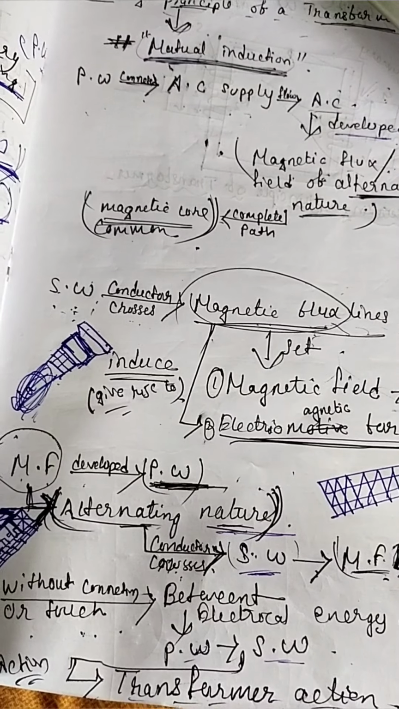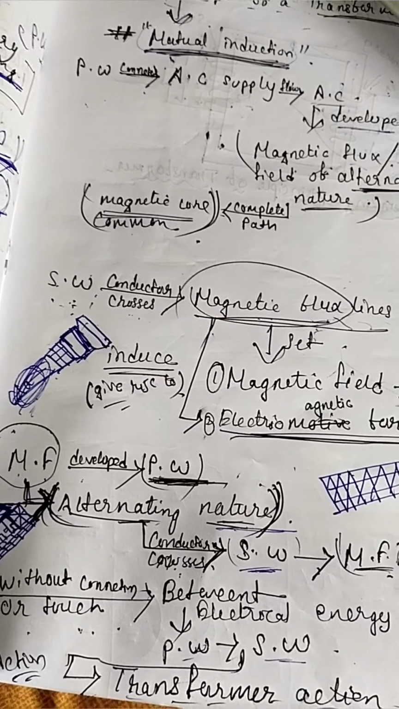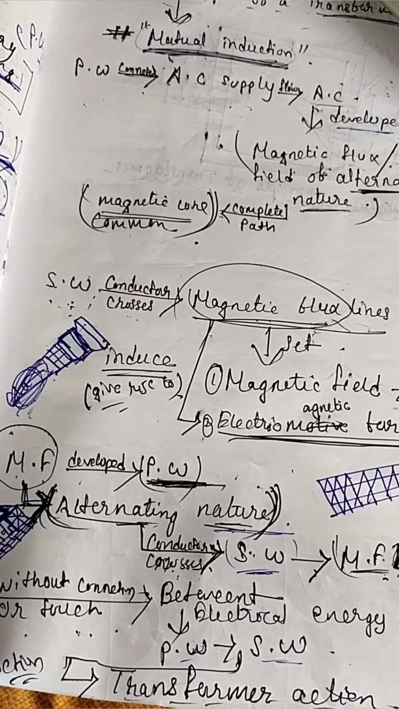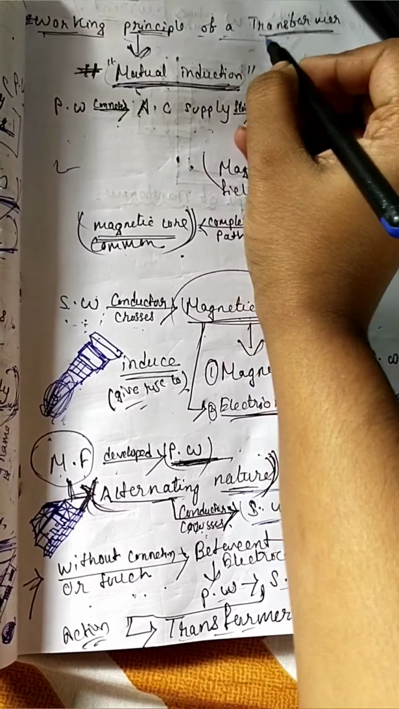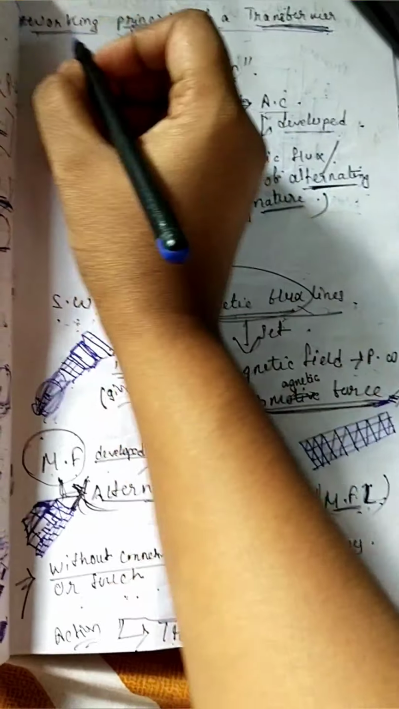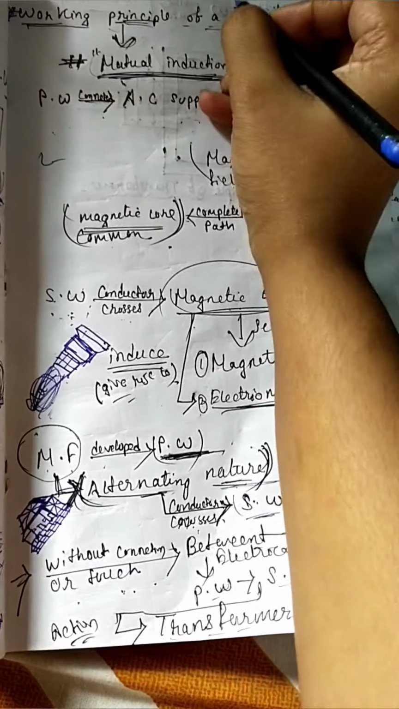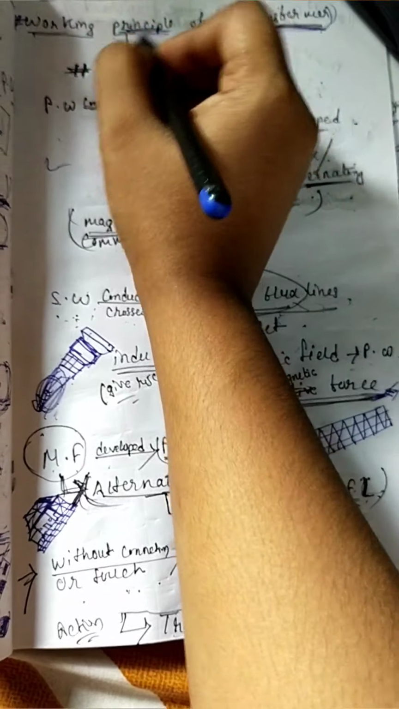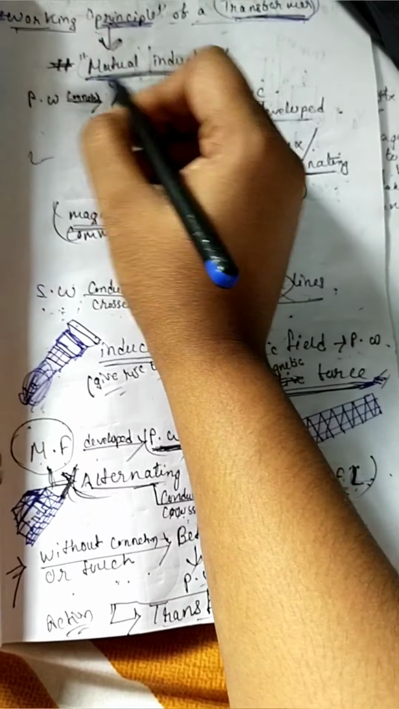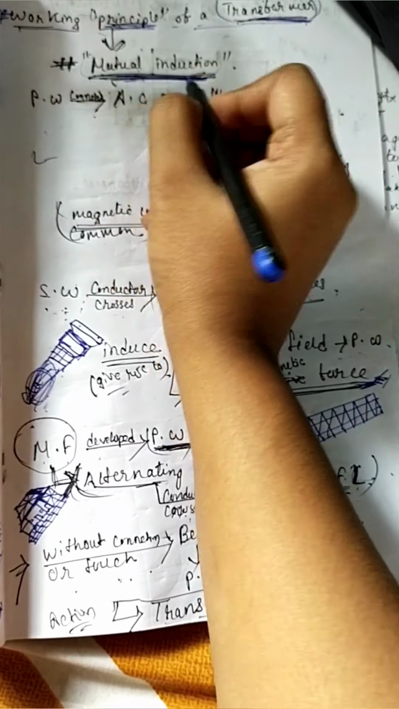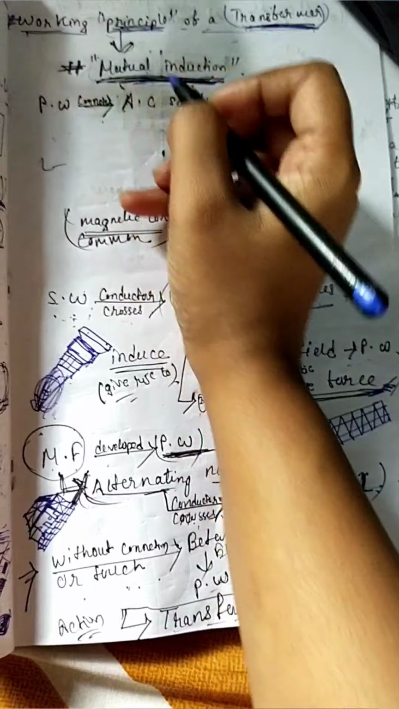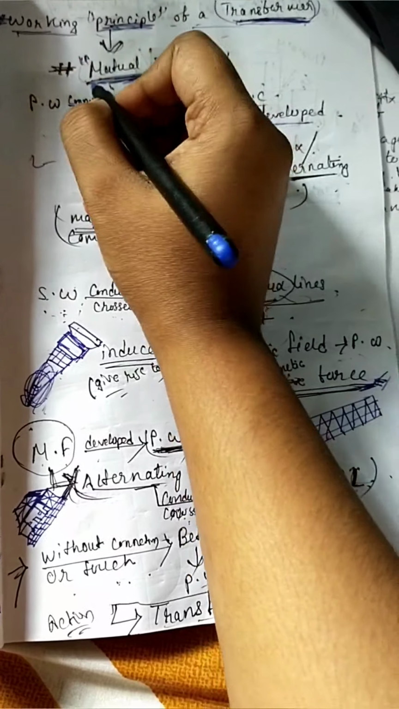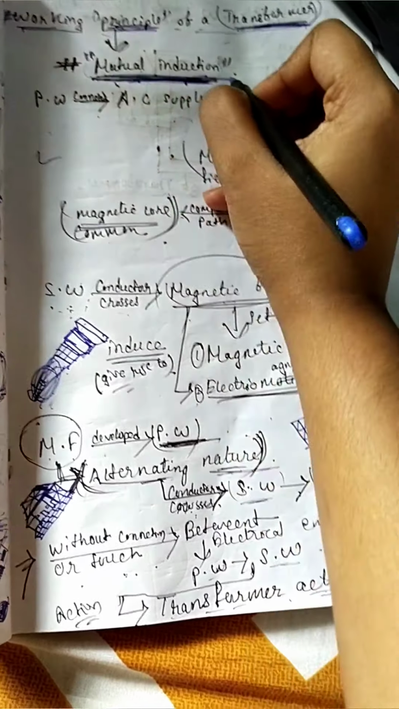Today's topic is the working principle of a transformer. Without wasting much time, let's start with the video. Topic is working principle of a transformer. Okay, so on which principle does a transformer mainly work? On the mutual induction principle. The working principle of a transformer is mainly the mutual induction principle.